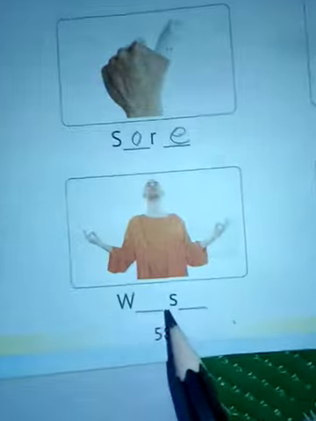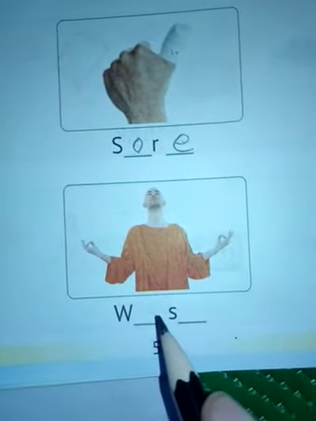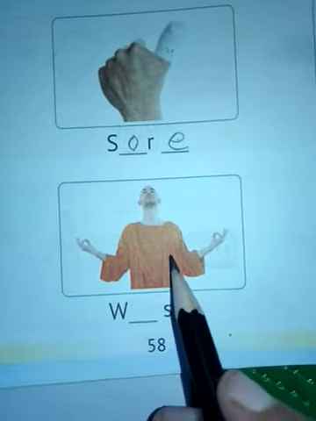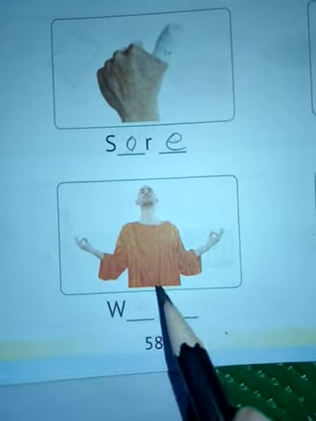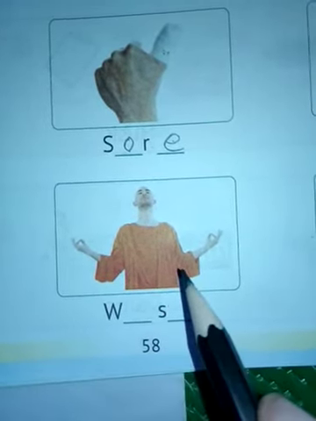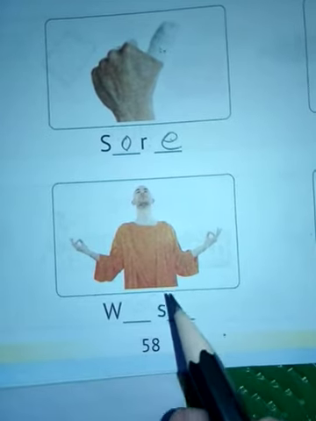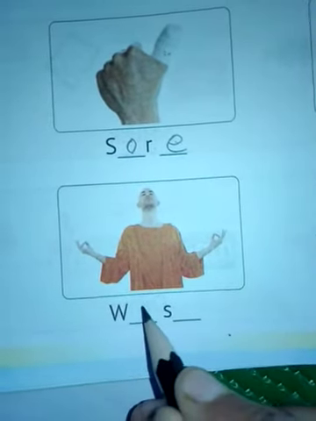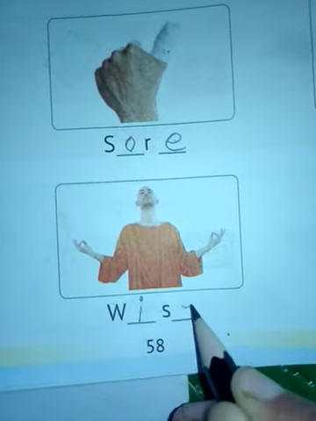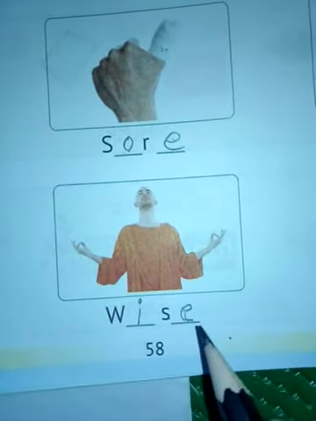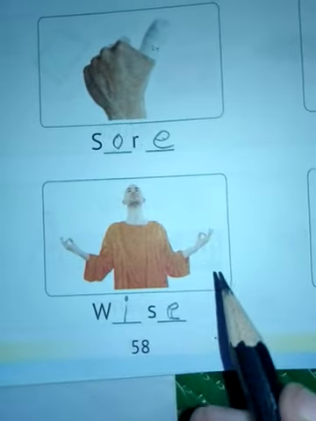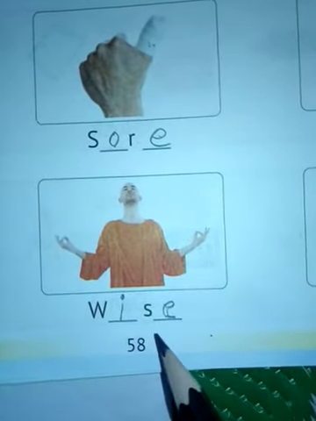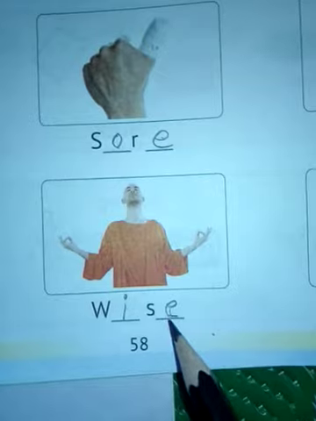Next is, in Hindi we say Mahatma. In Hindi, Mahatma, and we can say saint or sage also. So the word is W-I-S-E, wise. Mahatma sadhu ko wise man bolte hain. So this is a describing word.